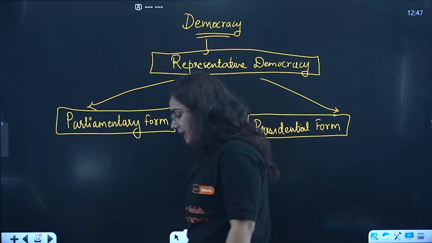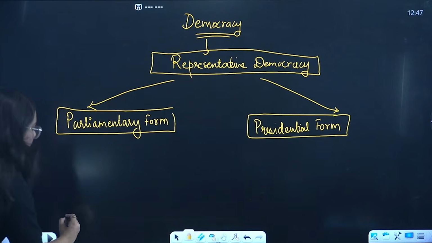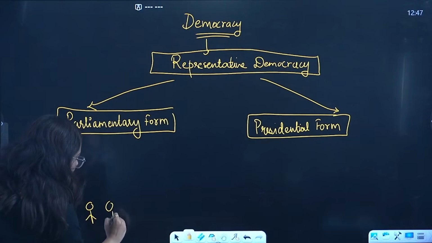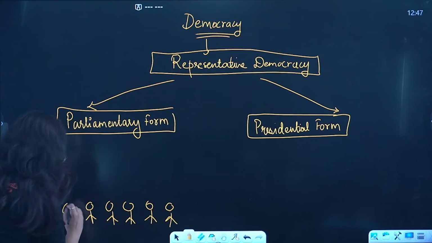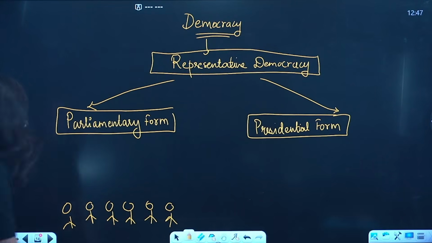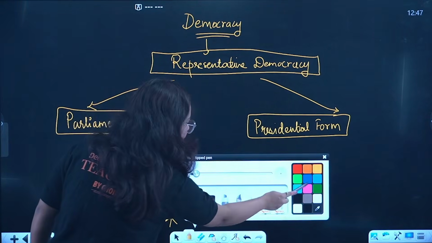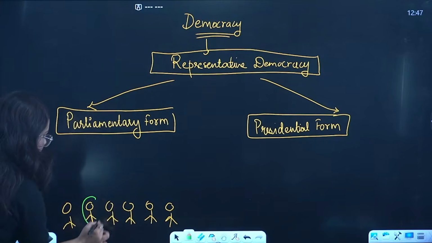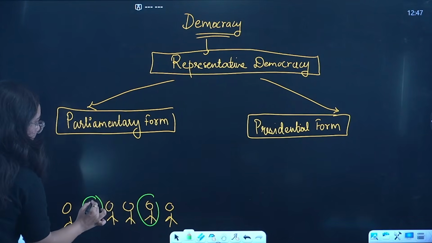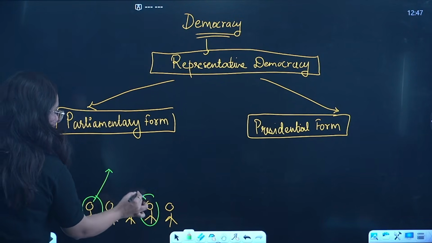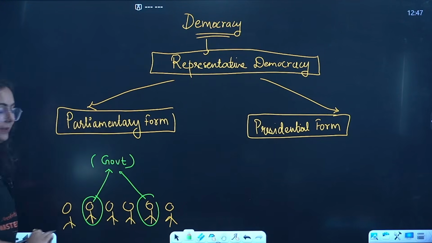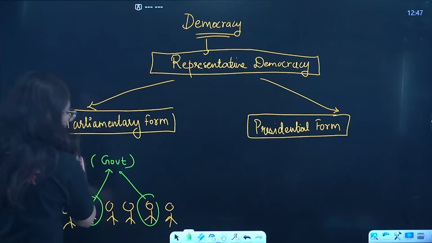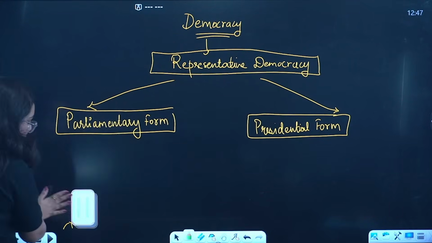Okay, see, now there are a lot of people in a country, right? A lot of people residing in a country. So what will they do? Among these people, they will choose their representatives. Like this is the representative, this is the representative. These representatives go and form the government. Okay, go and form the government. This is something you are very much clear about. Okay, and now the type of government will be different.